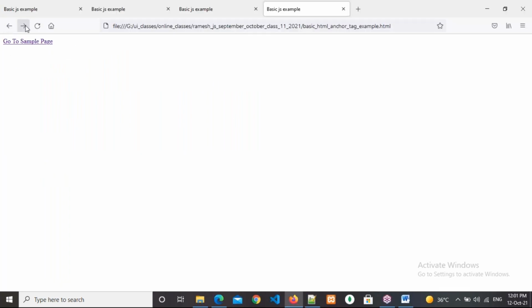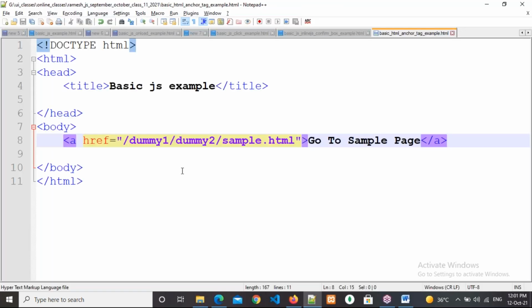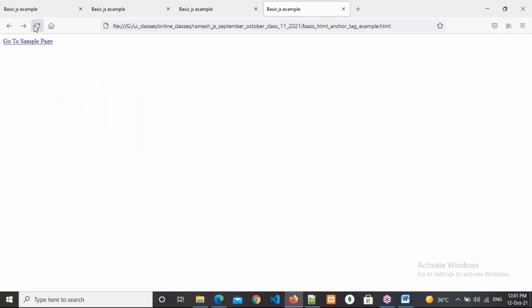Go back, refresh. Now click here. Am I going? No, sir. So whenever you put a slash here, it is not going. It is not checking the root directory, so don't put a slash here. Okay, Dinesh, understand? Now refresh. Now observe here. Whenever you remove the slash, it represents the root directory, and then onwards it continues. Clear, Dinesh? If you put a slash before, what is happening?